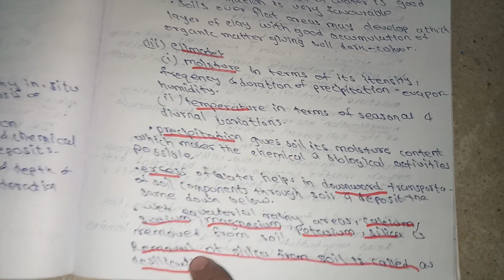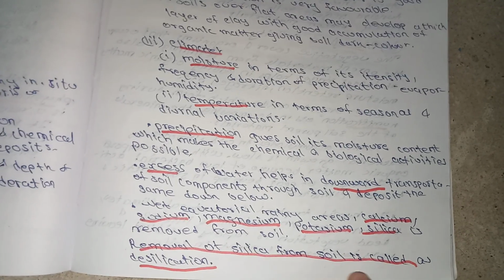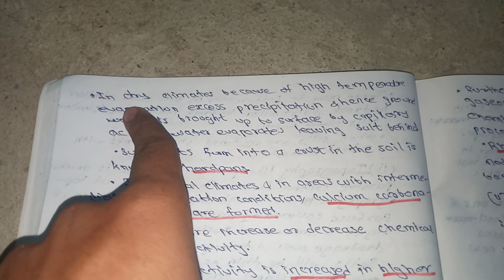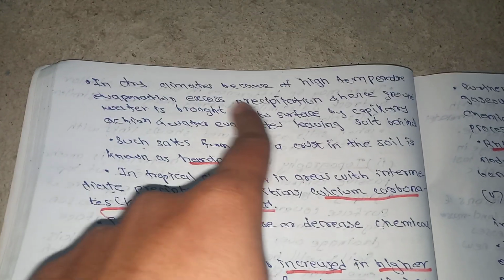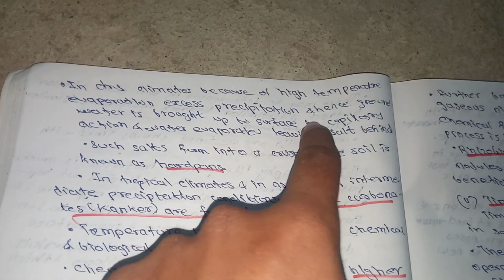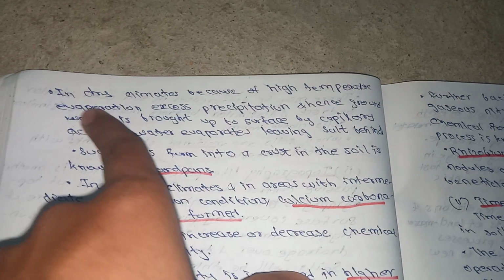Then another point: removal of silica from soil is called desilication. This is an important point. Now, this is also an important point. In dry climates, because of high temperature, evaporation exceeds precipitation. You have to remember this.